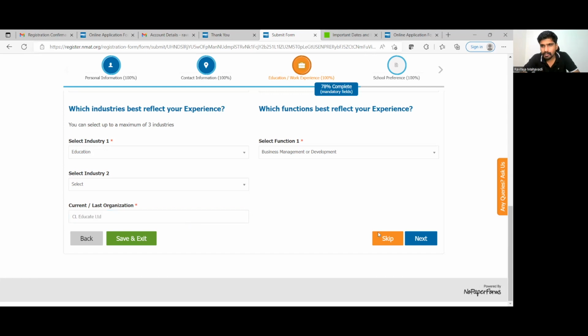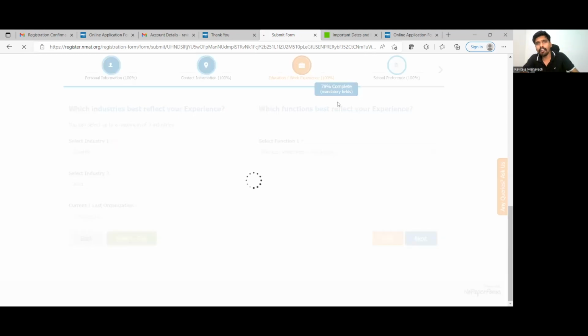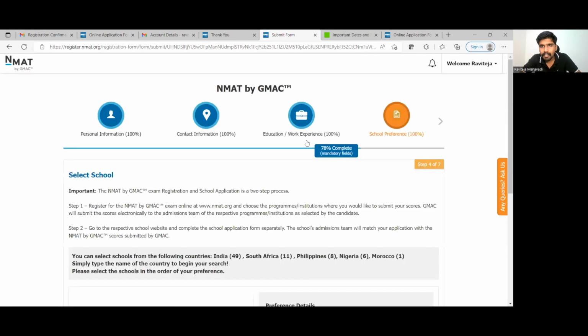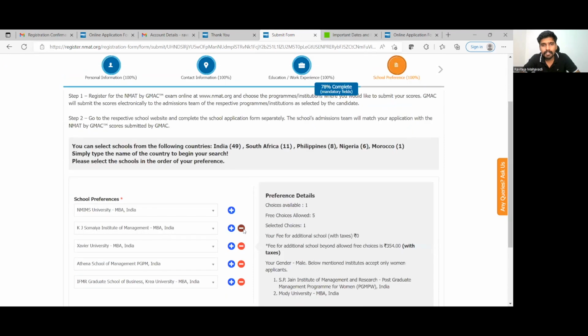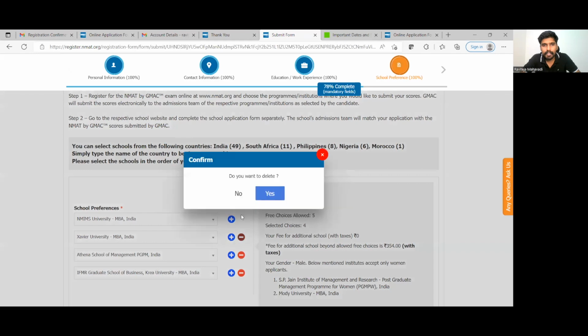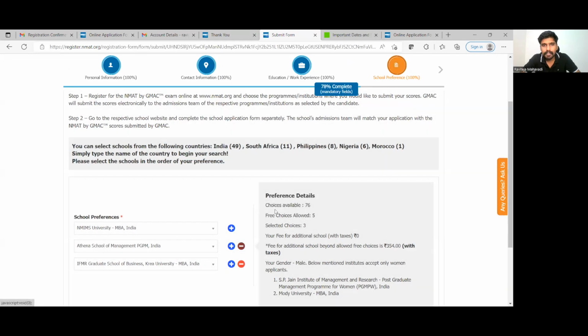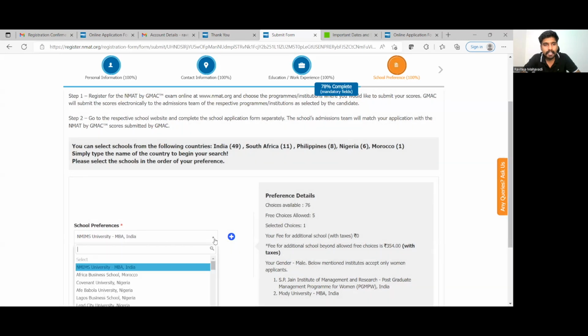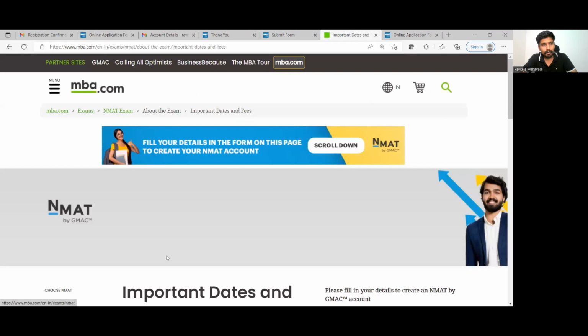Chalo. Next. So education and work experience details, you can see that is 100% filled over here, right? The next important part is school preference. Before we fill the school preference, there is a certain list of colleges that I want to take you through. That is available over here.